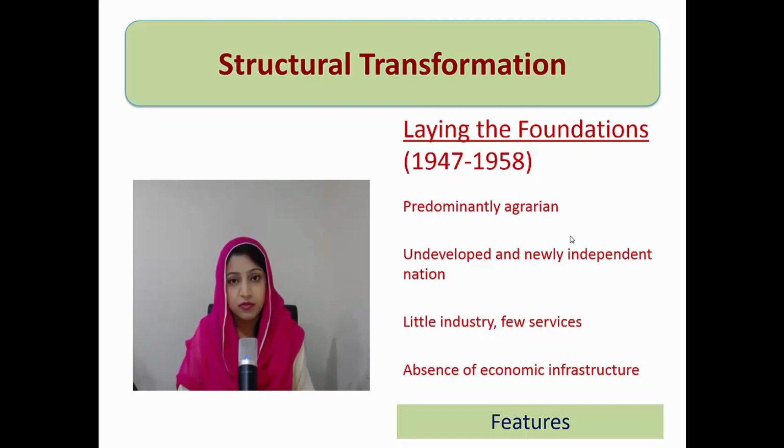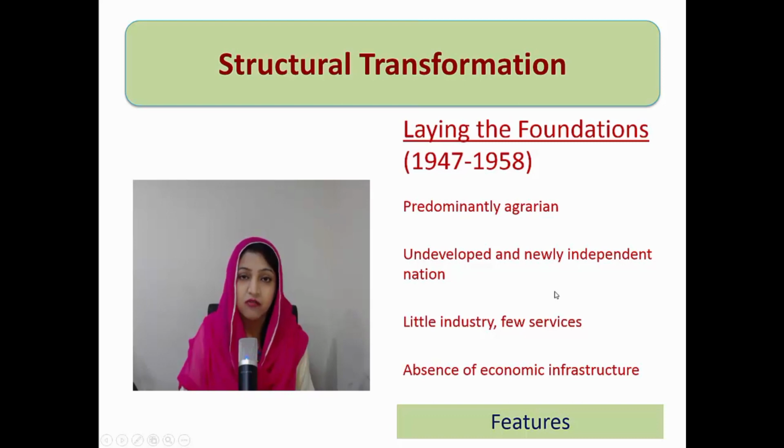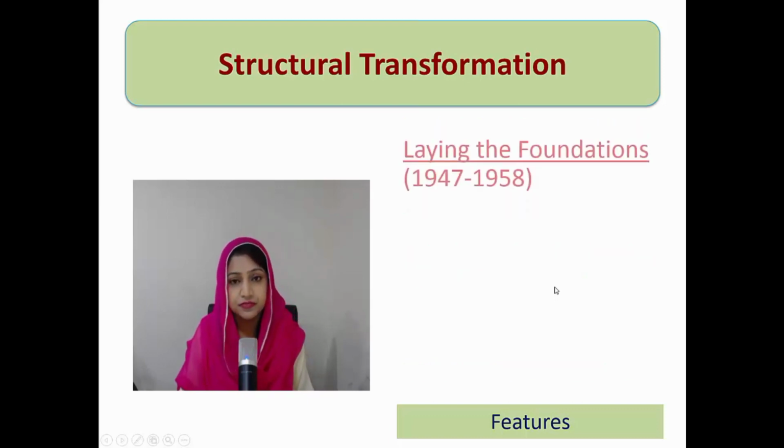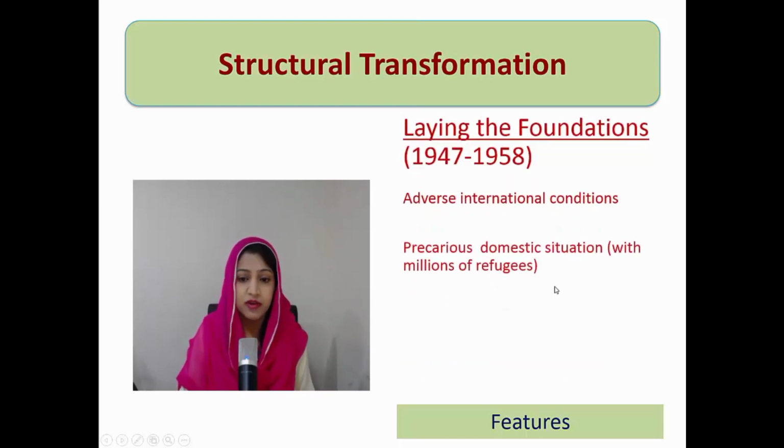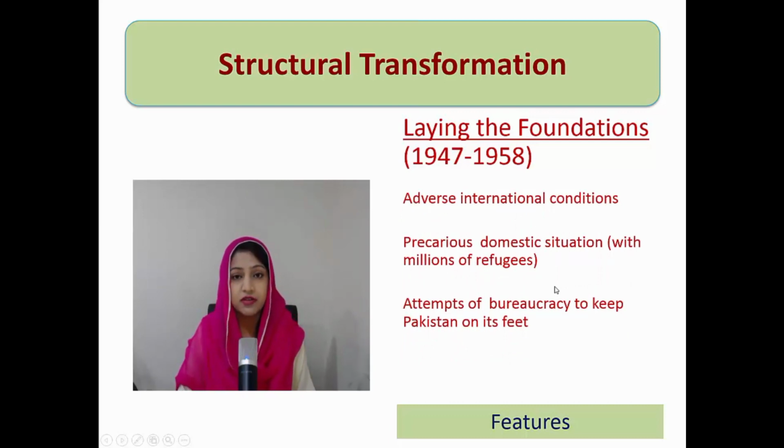It was underdeveloped economy, newly independent economy, as we had already discussed, lack of financial resources and negligible level of economic infrastructure and lack of financial resources as well. So very little industry and few services was available. So development of an economic base was left with the state sector because private sector was lack of financial resources. We had adverse international condition being this newly established economy and precarious domestic conditions.